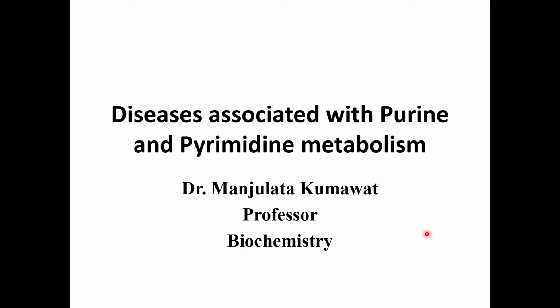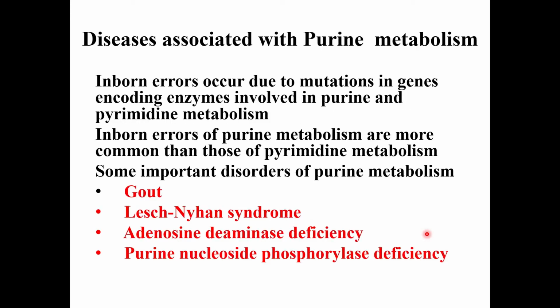So, hello students. Today I will be discussing diseases associated with purine and pyrimidine metabolism. We have already finished with purine and pyrimidine metabolism. Inborn errors occur due to mutations in genes encoding enzymes involved in the purine and pyrimidine metabolism.